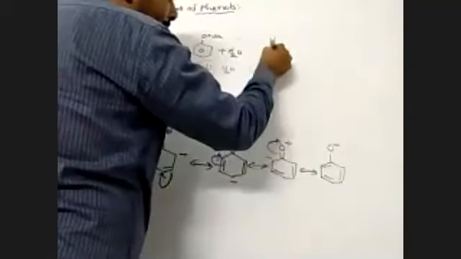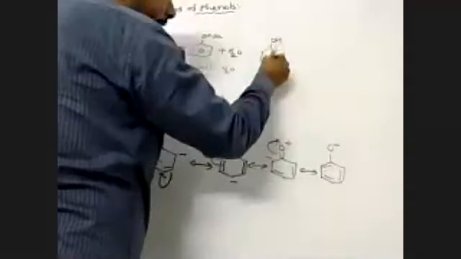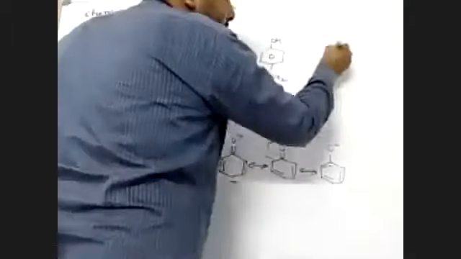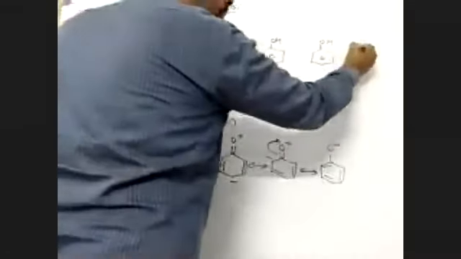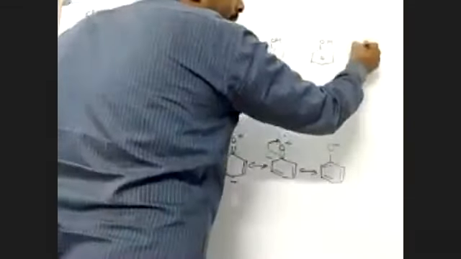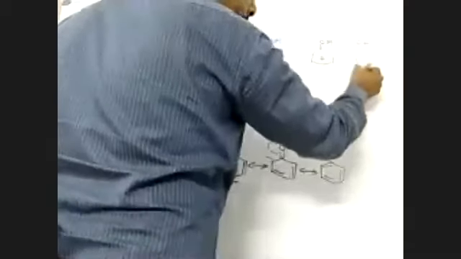Suppose this is phenol with a nitro group. The nitro group is an electron withdrawing group. This is normal phenol, and adding a methyl group gives an electron releasing group. Which is more acidic?